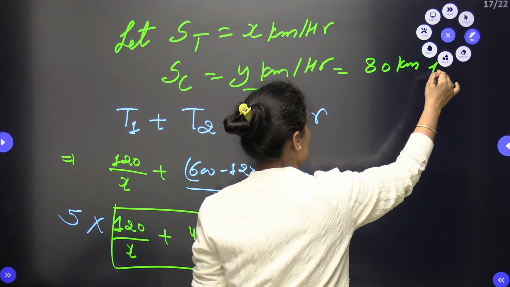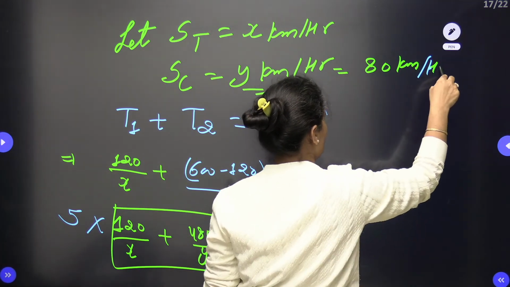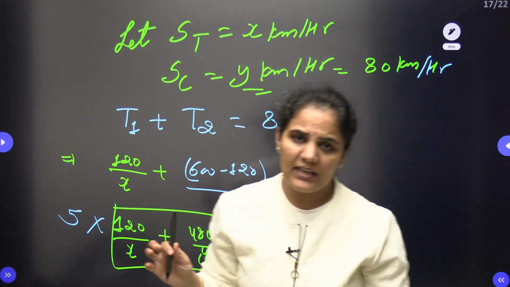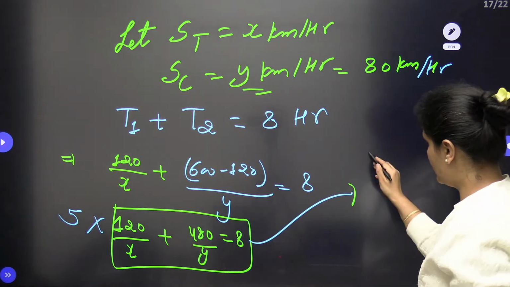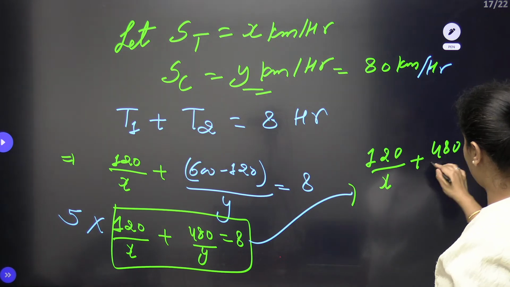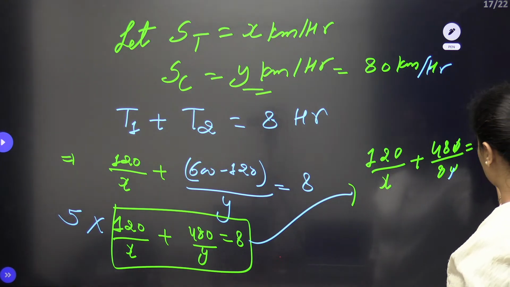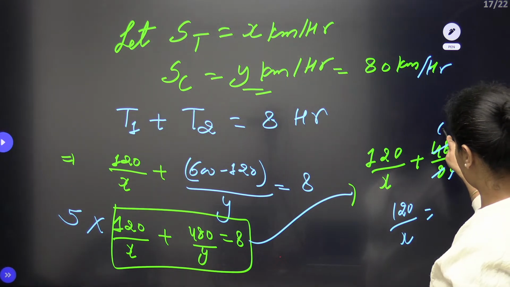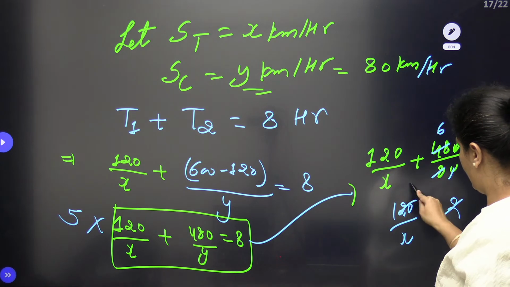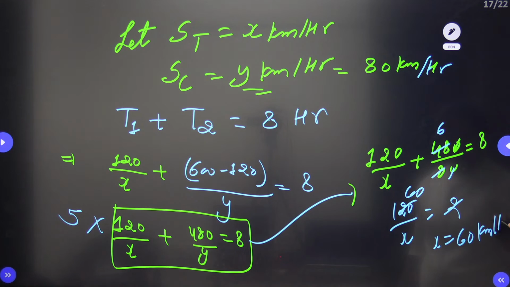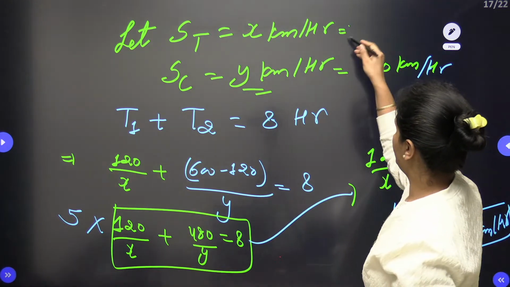Now let's find the speed of the train also. How to find the speed of the train? We can use either this equation or the next one, any one of them. Suppose I am using this case: 120 by x plus 480 by 80, the zeros gone, is equal to 8. So 120 by x is equal to 8 minus 6, which is 2. When I solve, this is 60. So x is equal to 60 km per hour. So the speed of the train is 60 km per hour.